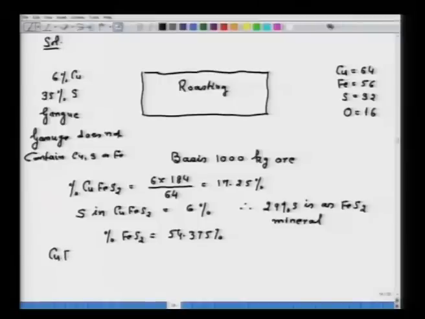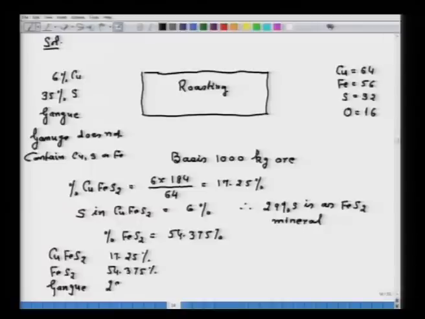So, now I can calculate the amount. CuFeS2 is 17.25%, FeS2 is 54.375%, and the rest is gangue, of course 100 minus this, that will be 28.375%.